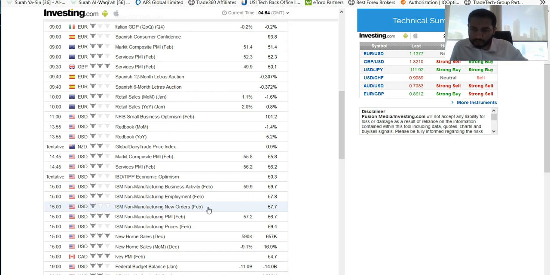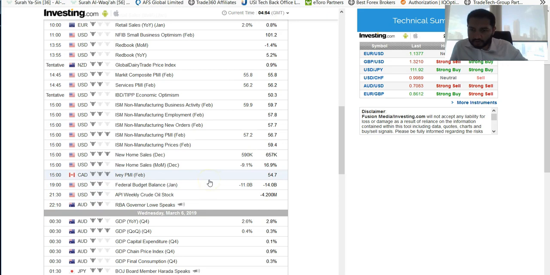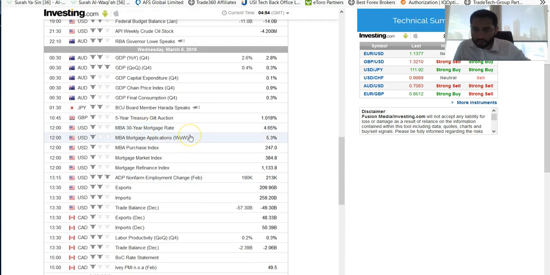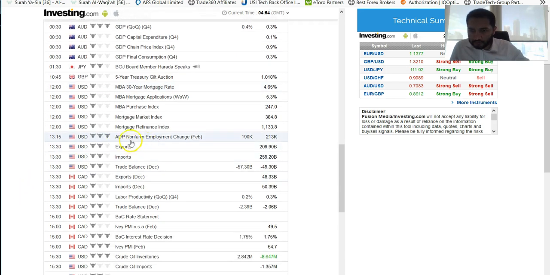In terms of fundamental news, Tuesday is going to be really important, as we have really big news coming from the United States, from the Eurozone, and from the UK, from Britain. Also on Wednesday, 6th March, we have GDP for Australia. For the Japanese yen, there will be board members giving their speeches. ADP and non-farm payroll are on this Friday from the US, because it's the first Friday of March.